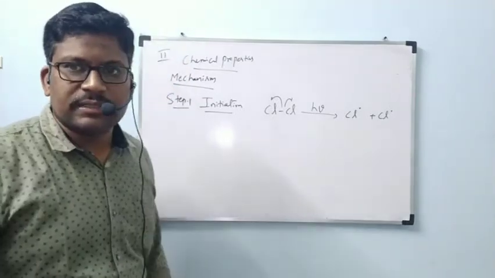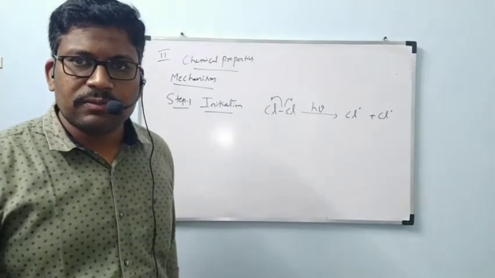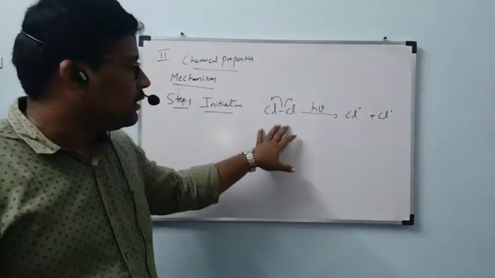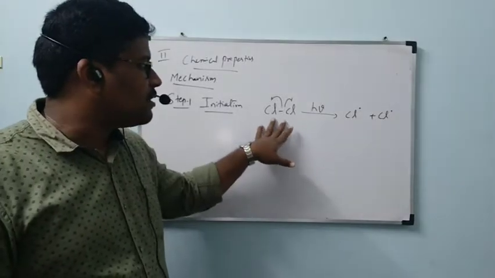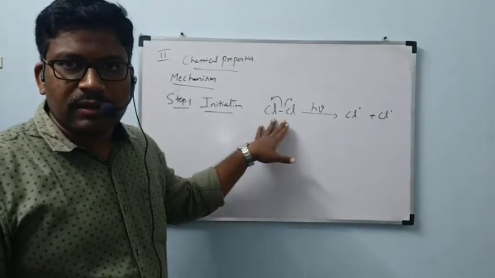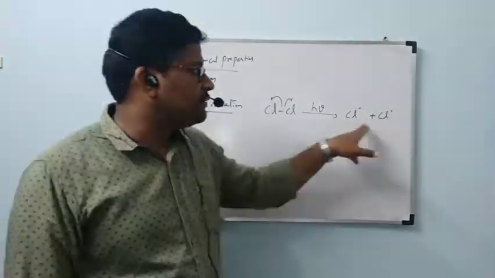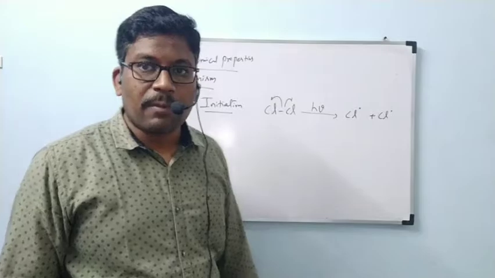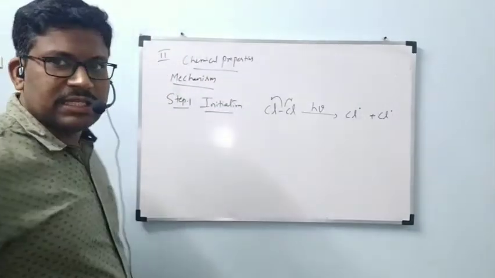Step 1, initiation. I hope you understood, ma'am, what is meant by initiation. First, chlorine is undergoing reaction. In the presence of hν, the chlorine-chlorine bond is broken homolytically to form a chlorine free radical and a chlorine free radical. Okay. Next, propagation. Once initiation has taken place.